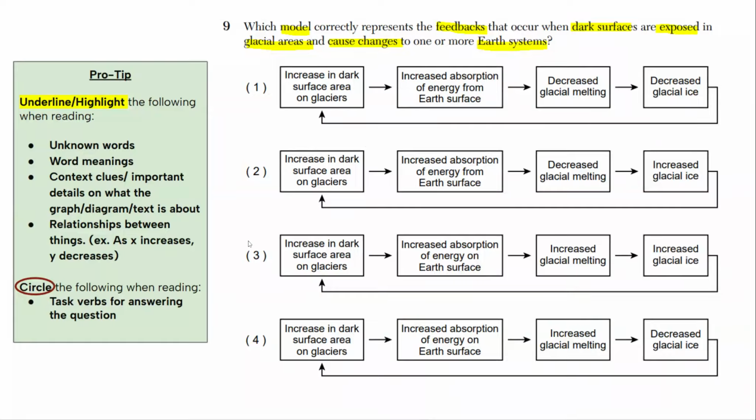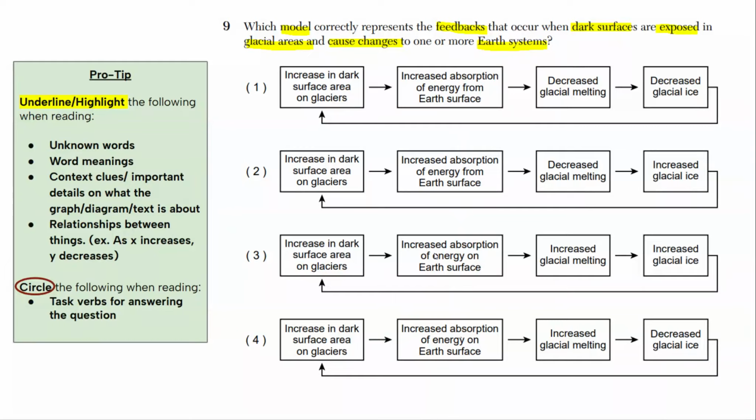Okay, so 1, 2, 3, 4. I'm seeing they all start with increase in dark surface area on glaciers. Okay, so because of the Industrial Revolution, we're adding lots of dark surface to the glaciers. What happens next? It's increasing the absorption of energy from Earth's surface. That seems to be the same for all of them.